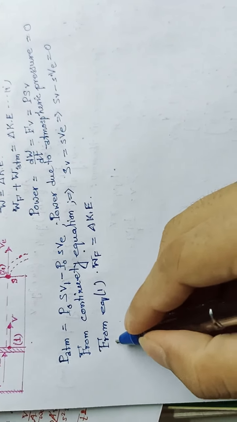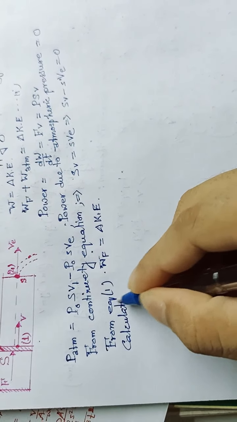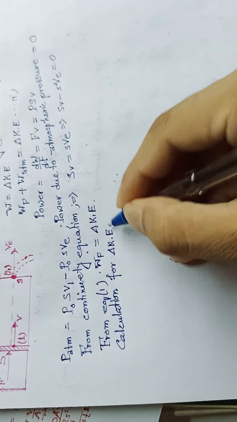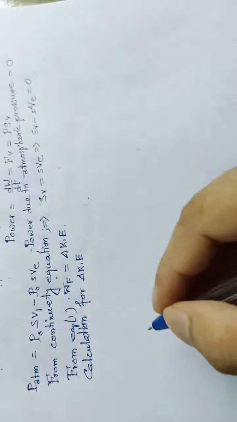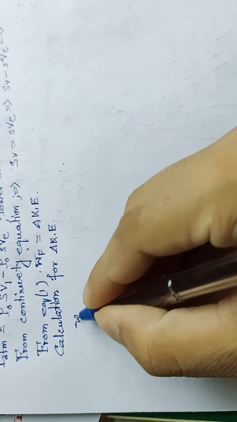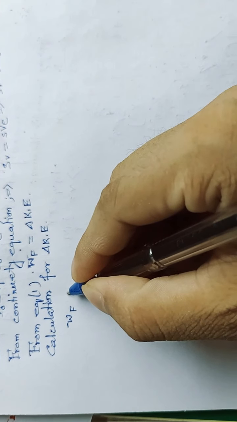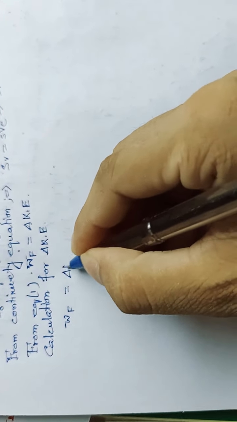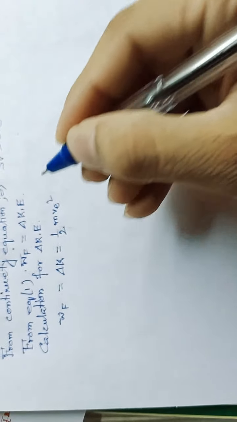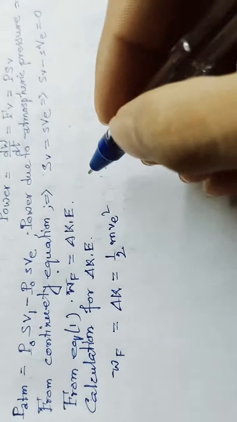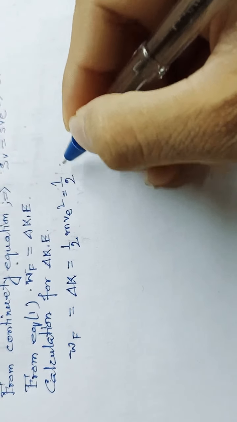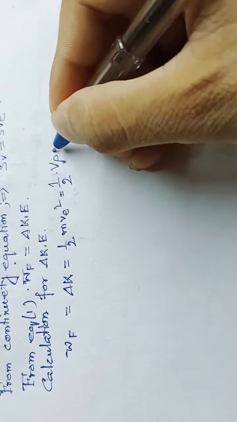So W_F is equal to delta K, which is equal to half m VE square. Now as we know, mass equals volume into density, so we can write this as half V rho VE square.